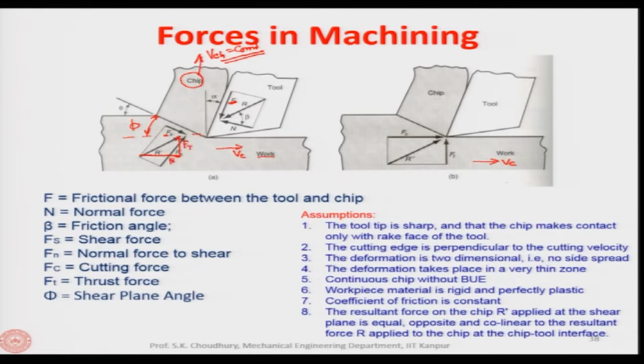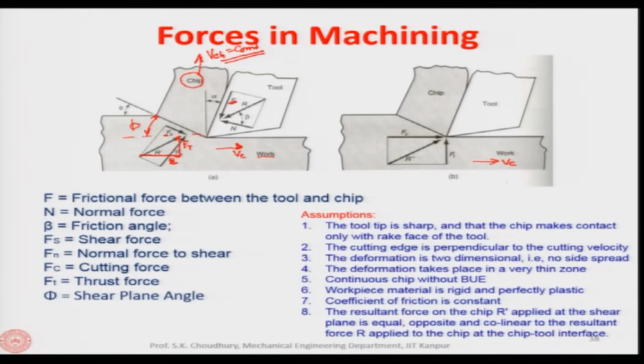Since Fc is parallel to the cutting velocity vector, it is called the cutting force, because it is responsible for the power consumption. As I said, the product of Fc and Vc is the power. So Fc, which is parallel to Vc, is the cutting force, and perpendicular to Fc is the thrust force.